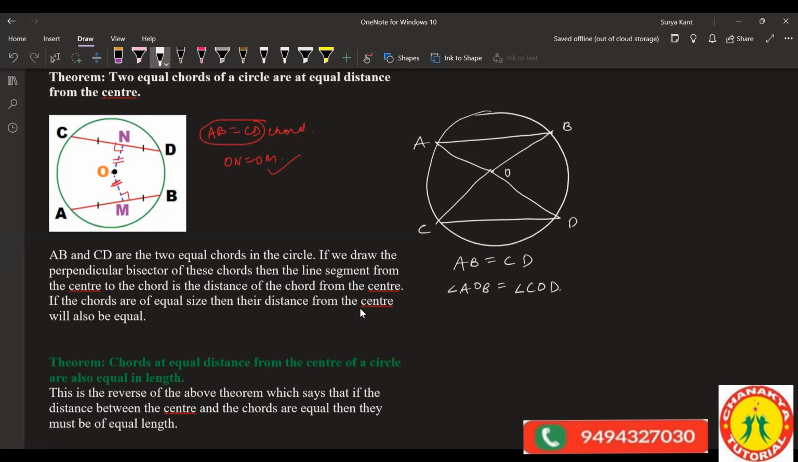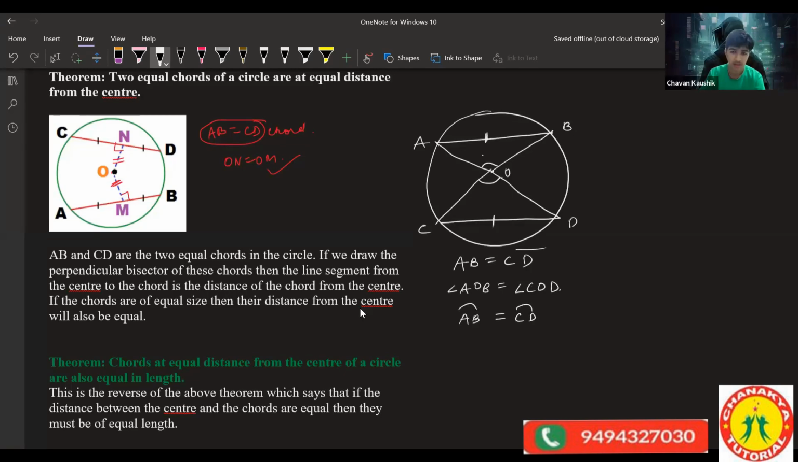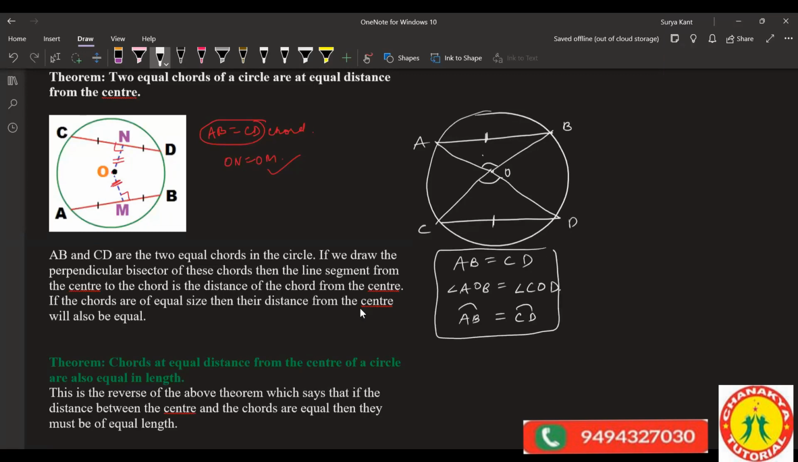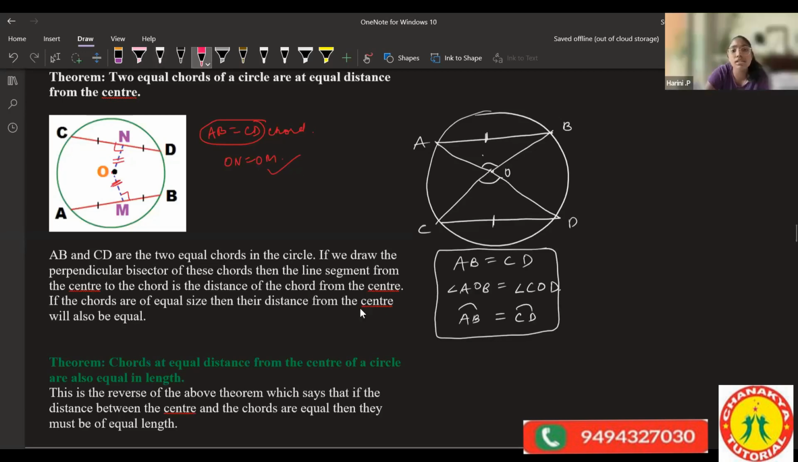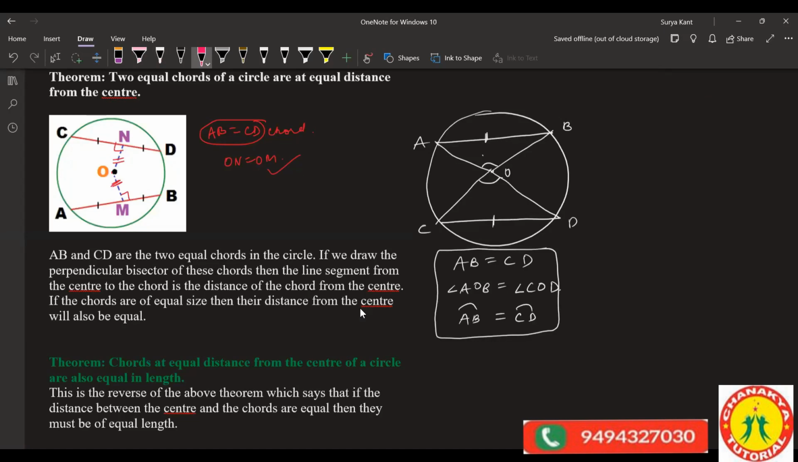We're not proving congruency, okay? We're just finding out that if chords are equal, then angles subtended by equal chords are equal, and arcs will also be equal. That's all. We're not proving triangle congruency. Right now just think this much only, okay? We can also say that arc AC is equal to arc BD, and angles AC and BD are also equal.